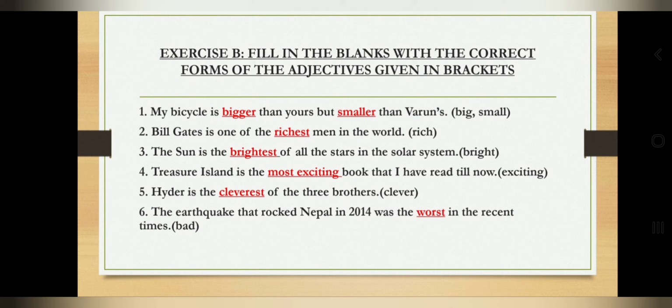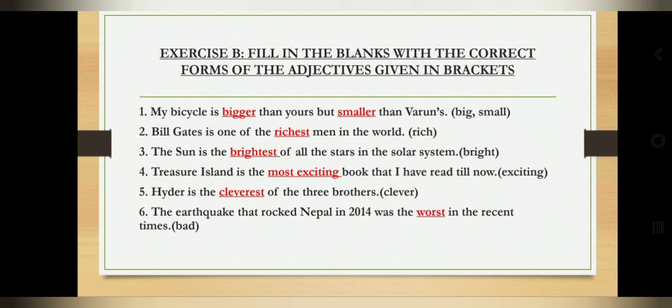Next, Haider is the dash of the three brothers, and the adjective is clever. Again children, we will be using the superlative form. Haider is the cleverest of the three brothers.